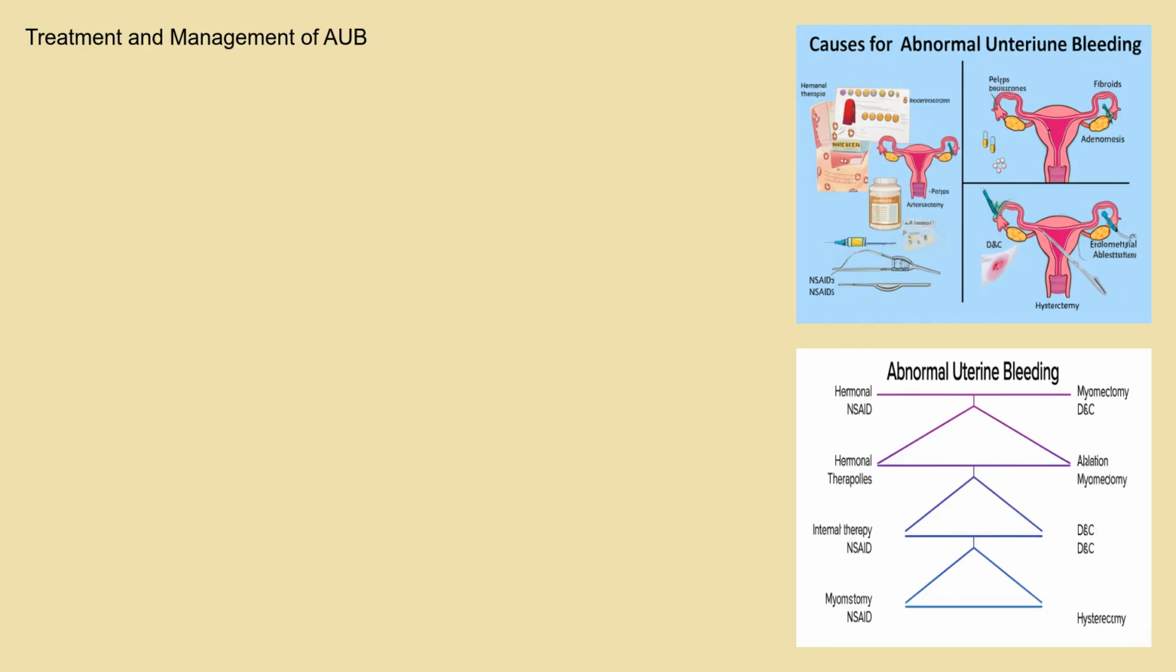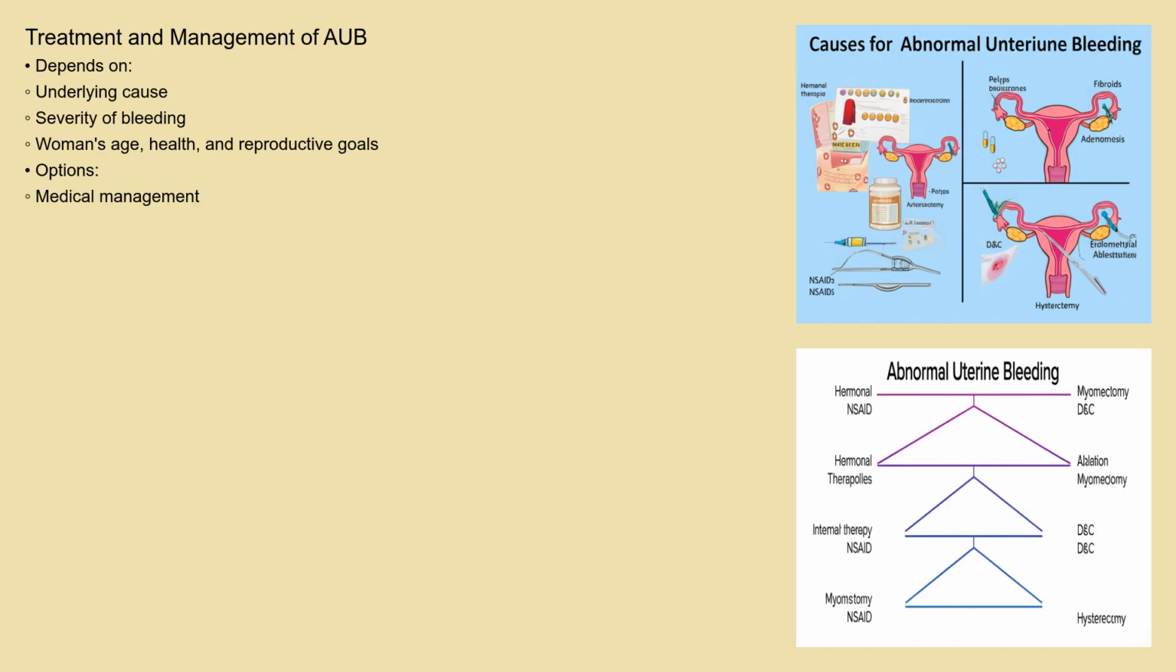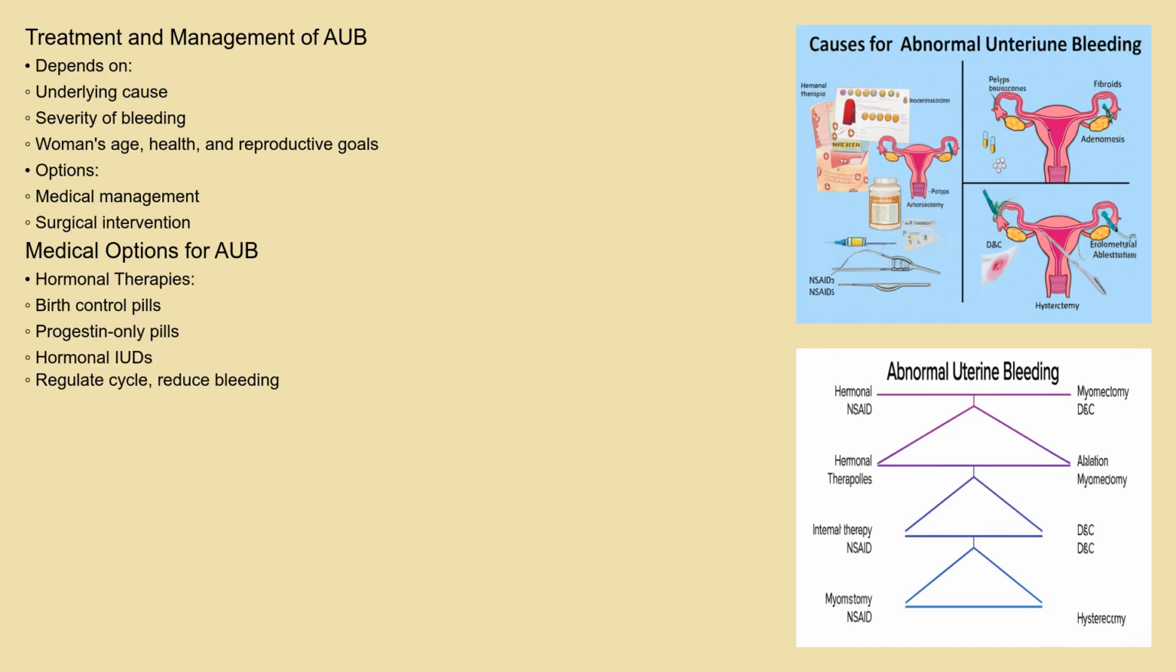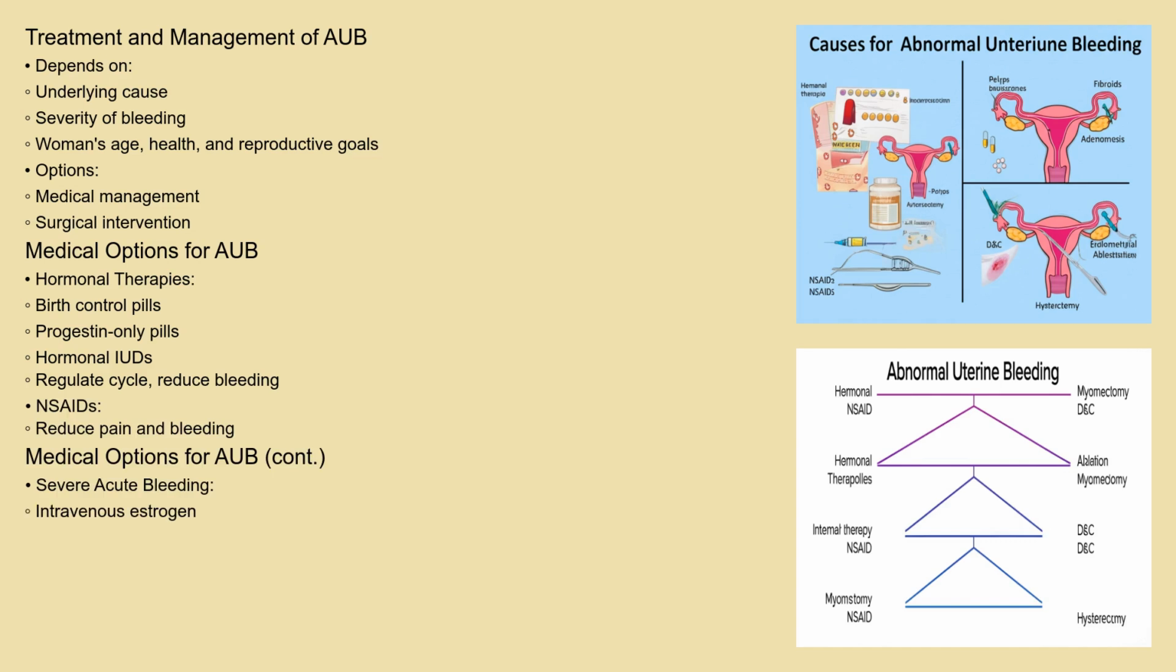Treatment and management of AUB depend on the underlying cause, the severity of the bleeding, and the woman's age, overall health, and reproductive goals. Options range from medical management to surgical intervention. Medical options include hormonal therapies, such as birth control pills, progestin-only pills or hormonal IUDs, which can help regulate the menstrual cycle and reduce bleeding. Nonsteroidal anti-inflammatory drugs, or NSAIDs, can help reduce pain and bleeding during periods. In severe cases of acute bleeding, intravenous estrogen or a blood transfusion might be necessary.